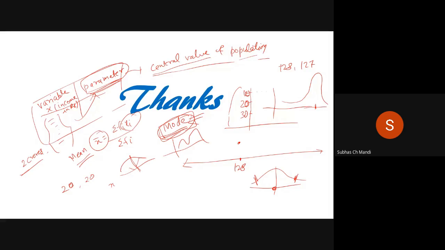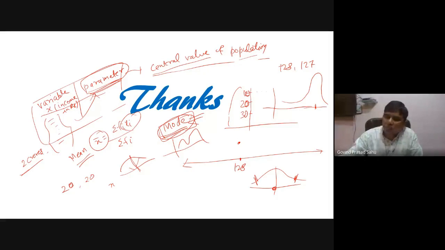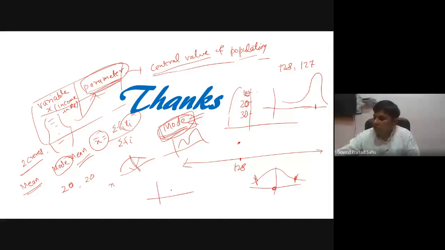The mean is quite simple, because when we talk about the mean, we have nothing to do with the mode. For a bimodal distribution, your graph will be something like this, with two mode values, one here, another here.